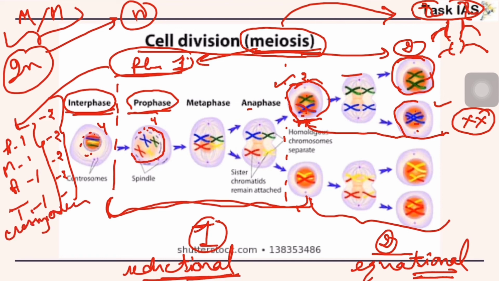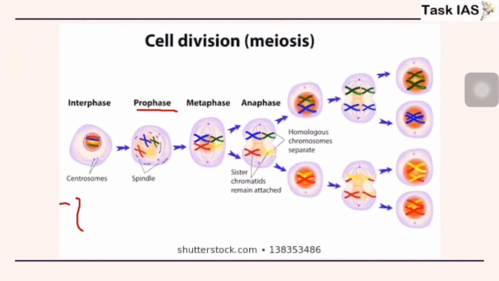Meiosis occurs in reproductive cells, and after reproduction these cells will have different chromosomes. So consider these are a pair of homologous chromosomes. After this crossing over, different features, if we consider this A and this B, you can also consider that B has a different color. Then after crossing over between these two, what will happen is this structure.